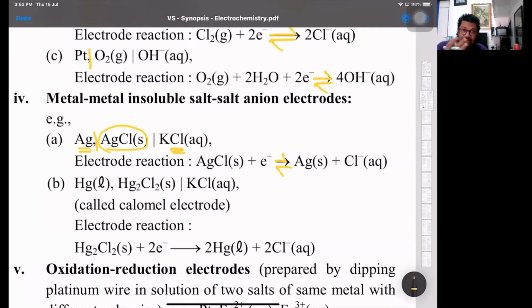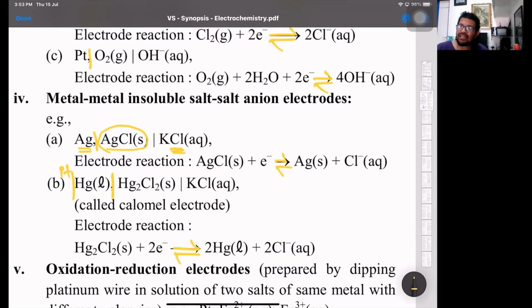And second is this one only, right now what we did, where for mercury, we take the help of platinum, mercury, direct contact Hg2Cl2, direct contact KCl. That's calomel, the trade name, where again, it's a both-sided reaction.